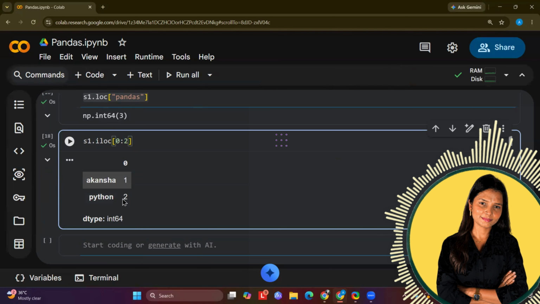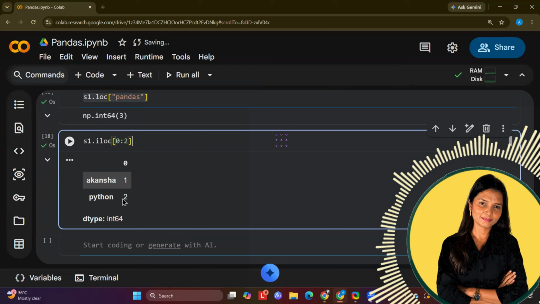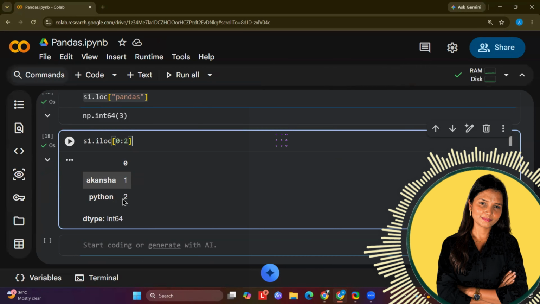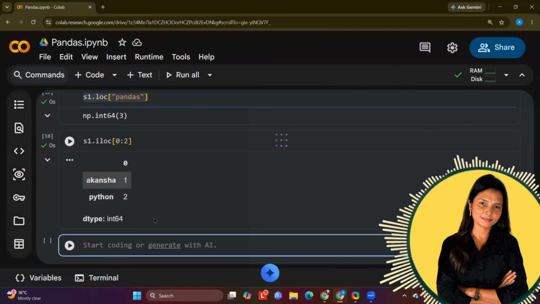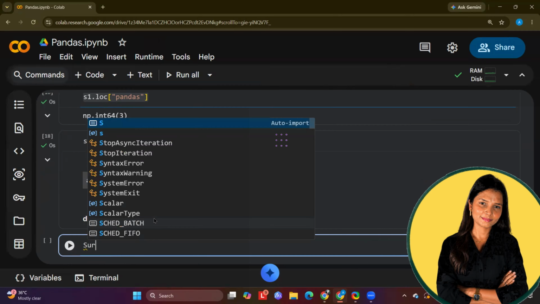So I can simply print it and you can see the data type is integer 64. It means in Pandas, whichever value you are trying to store, it gets stored as an integer single value. It doesn't combine it, right? So when we create a list and we check the data type, it says list, not integer, right? So that is why when we perform any mathematical operation on top of a list, it gets treated as a string.